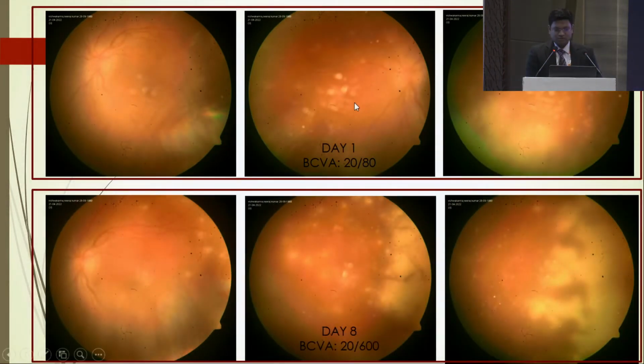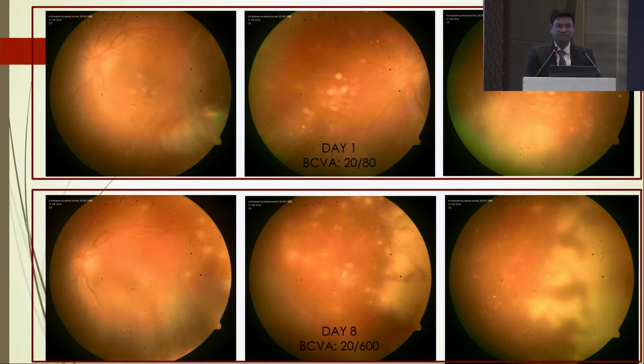So this was on day 1. You can see this retinitis lesion. Even after continuing 7 days of IV acyclovir, the vision dropped to 20/600 from 20/80, and you can see these lesions are progressing. They have migrated to the posterior pole. You can see a few satellite lesions which are actually encroaching on the macular area. So even with IV acyclovir for 7 days, the lesions have not stopped. In fact, they have progressed.